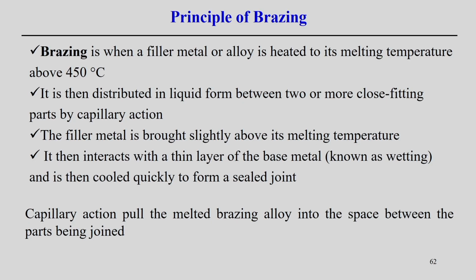The filling is done by capillary action in the space, because if the gap between the two parent materials is too large, the joint strength is reduced. So, some optimum gap is required to achieve the maximum joint strength in a brazing process. The same principle is followed in the soldering process. So, that is the principle in this case.